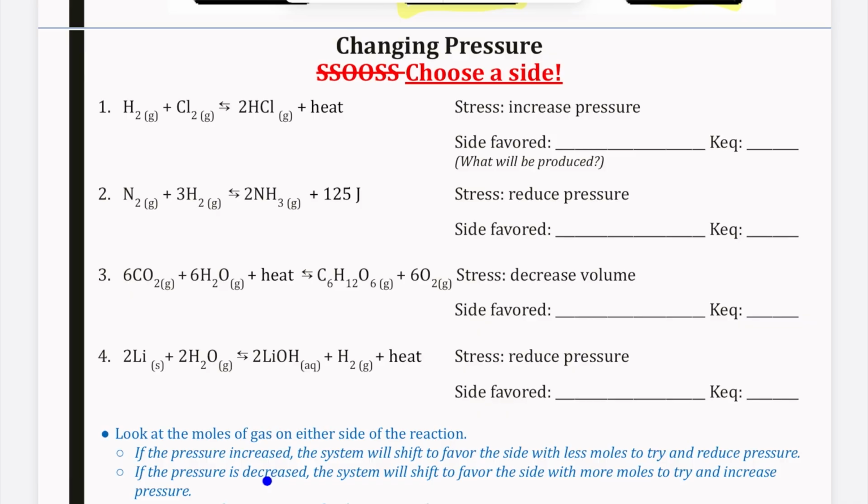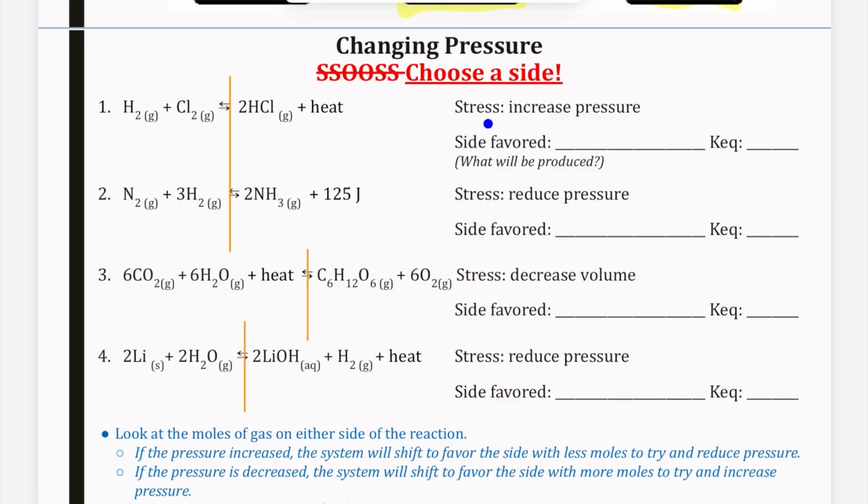If pressure is decreased, the system's going to shift to favor the side with more moles, trying to increase that pressure. With these, again, KEQ value doesn't change, but with pressure, we need to only be considering our gaseous chemicals, and so now anything aqueous would not apply.